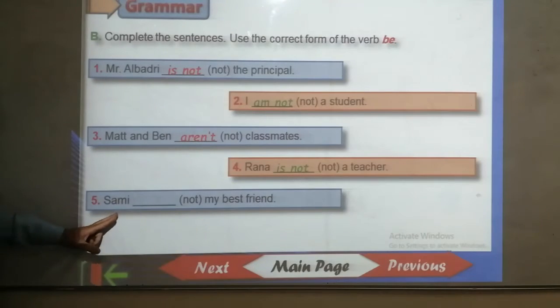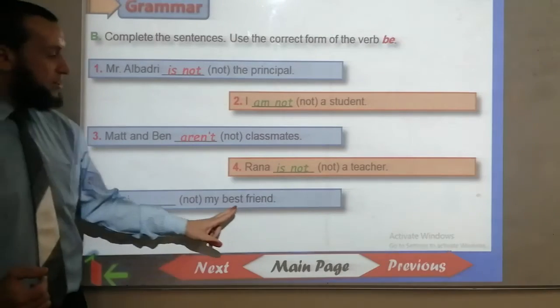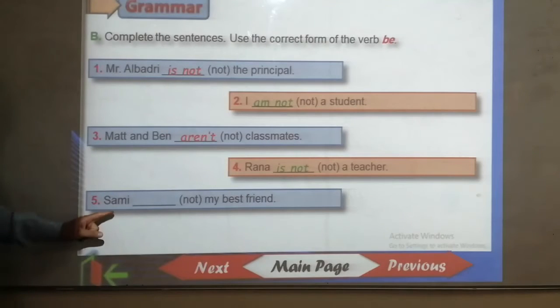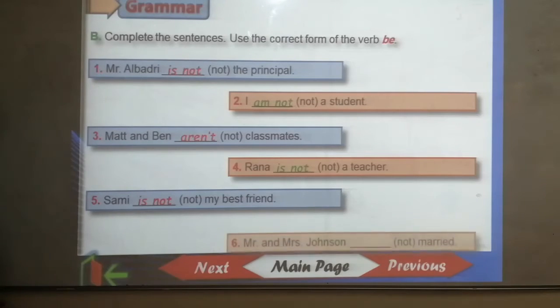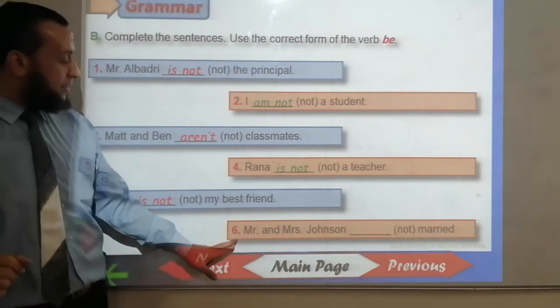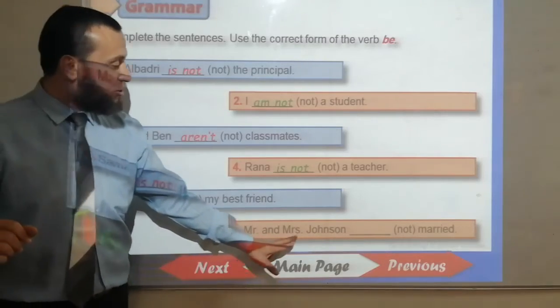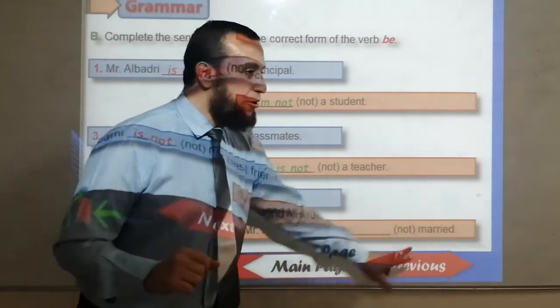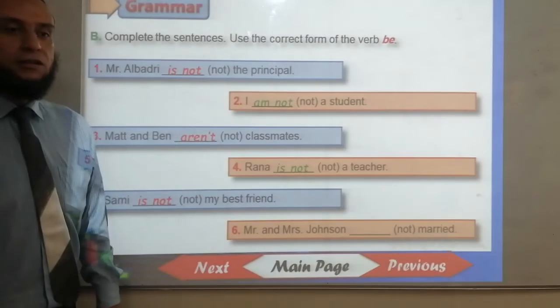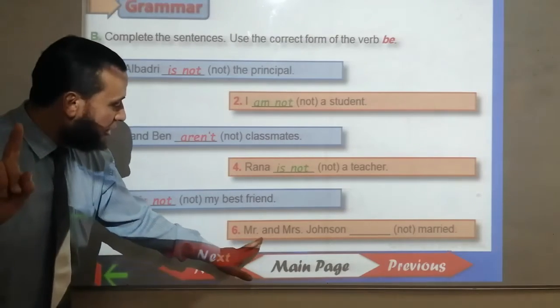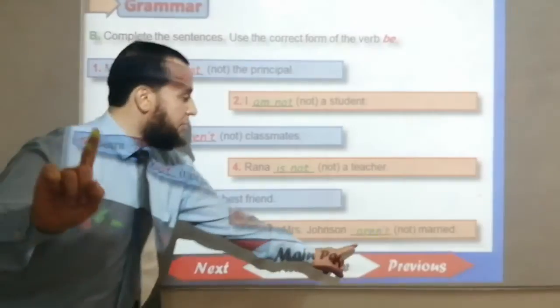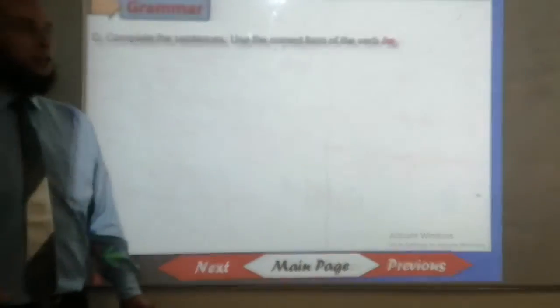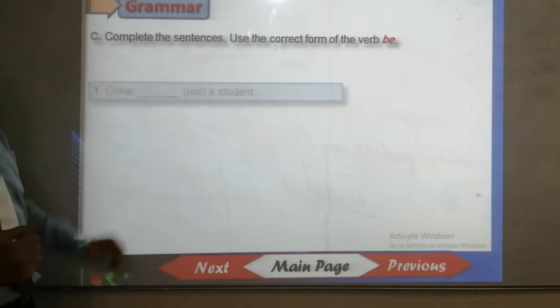Number 5. Sammy ___ not my best friend. We have Sammy. Sammy is singular. So the answer is, well done, everyone. Sammy is not or isn't my best friend. Number 6. Mr. and Mrs. Johnson ___ not married. What's the answer? No, not is. Mr. and Mrs. Johnson, plural. So the answer is, aren't married. Very good, everyone. Now, let's practice some more.